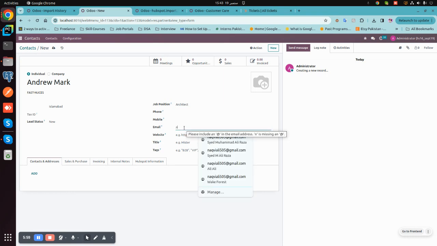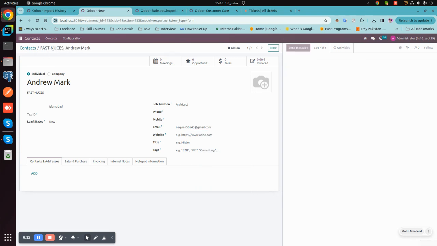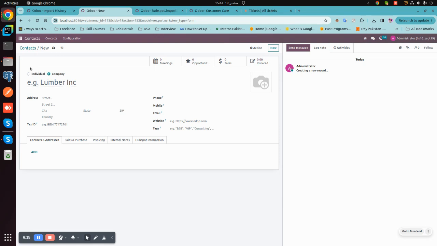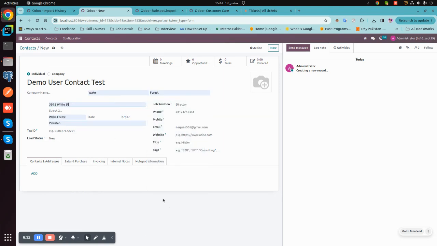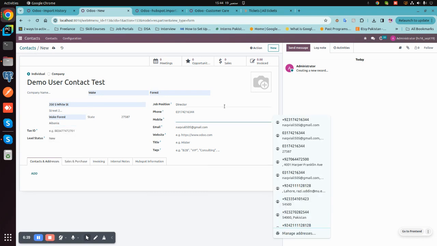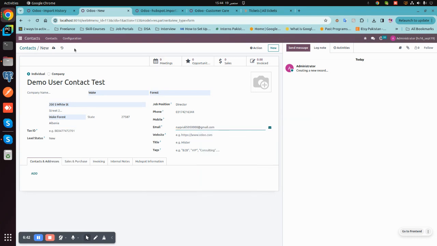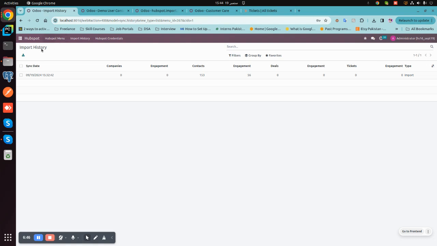You just need to make sure that all the contacts have different emails, otherwise you won't be able to create a contact there. So now I have created two contacts and I will be exporting them.